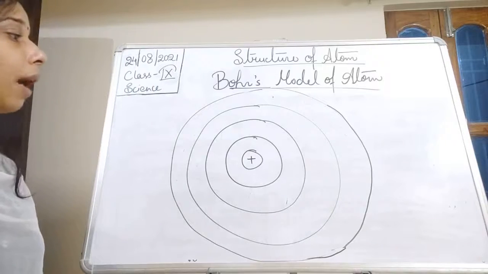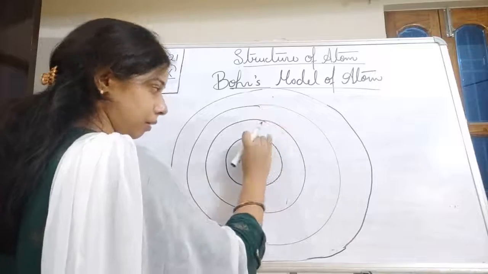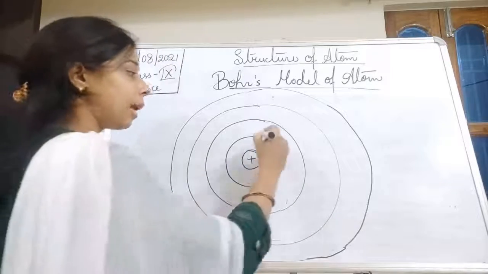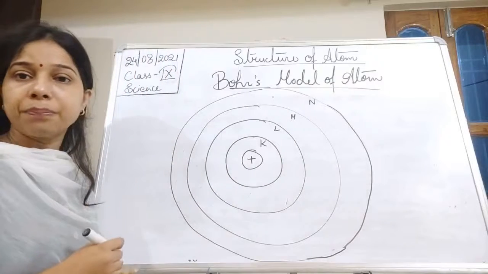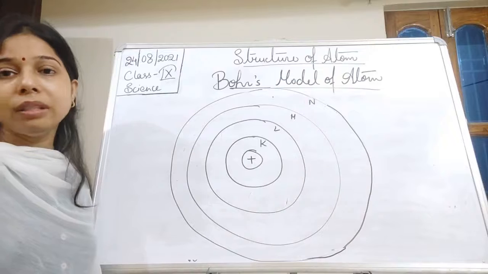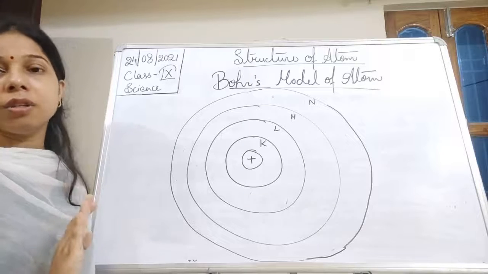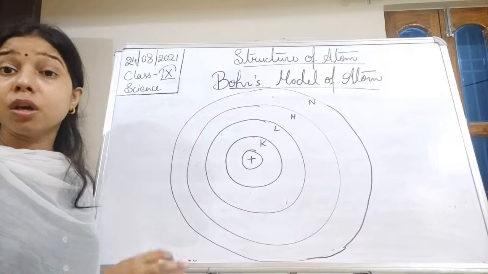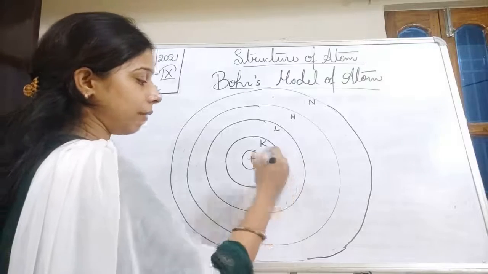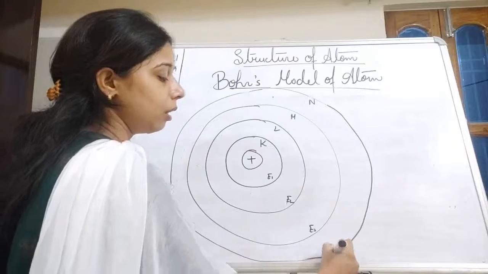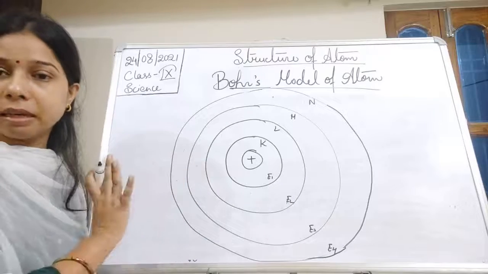Now see what happens. All of them have a fixed energy level, represented by different numbers, or the first shell is the K shell, the second is L, the third is M, and the fourth is N. All these different energy levels or energy shells have fixed energy, meaning they are discrete orbits. So if the K shell has E1, the others can be E2, E3 or E4. All of them have different energy, but whatever the energy is, it is fixed.